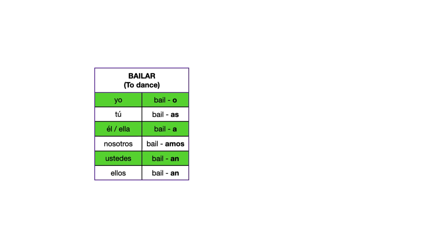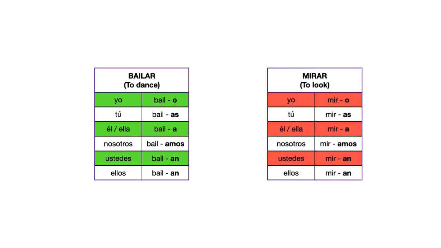Yo bailo, I dance. Tú bailas, you dance. Él baila, he dances. Ella baila, she dances. Nosotros bailamos, we dance. Ustedes bailan, you guys dance. Ellos bailan, they dance. Right? Quite simple. Yet another one, right?